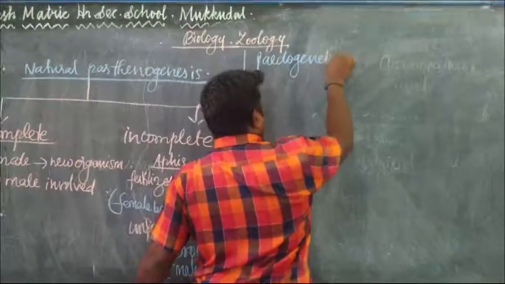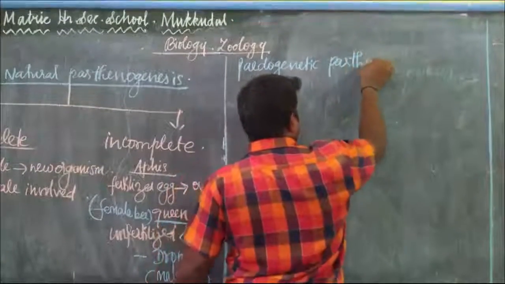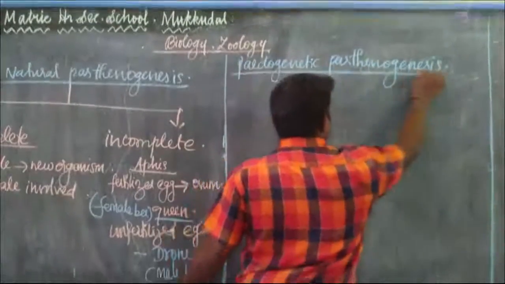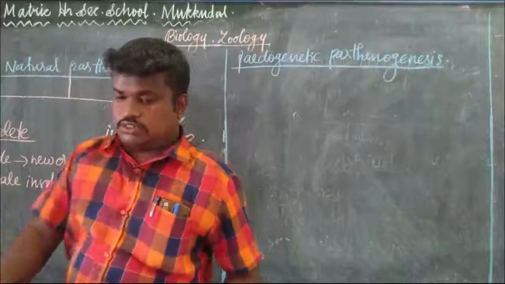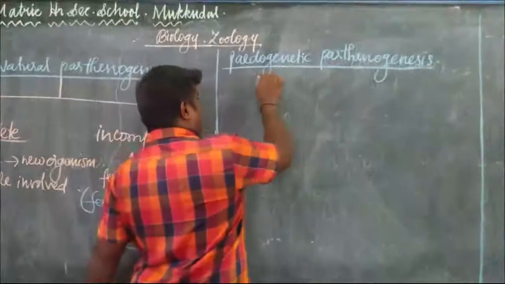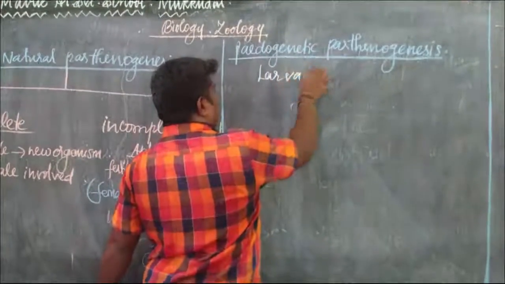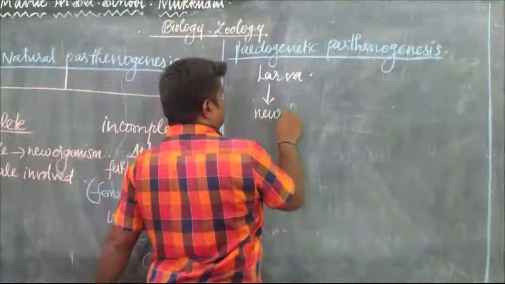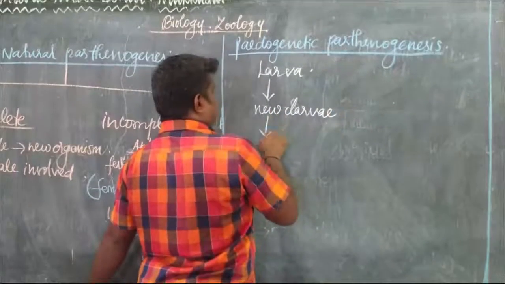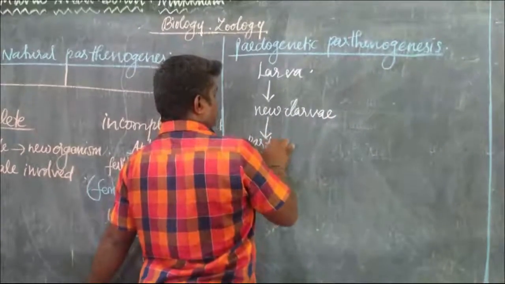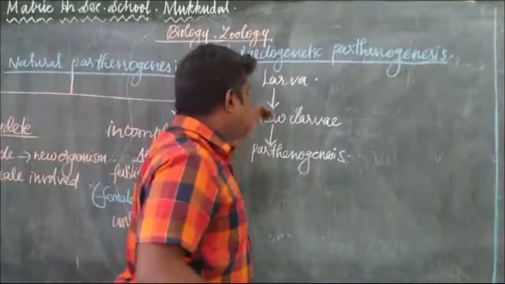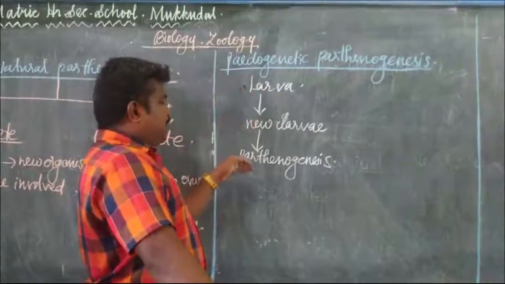Pedogenetic parthenogenesis means the larva produces new larvae by parthenogenesis.